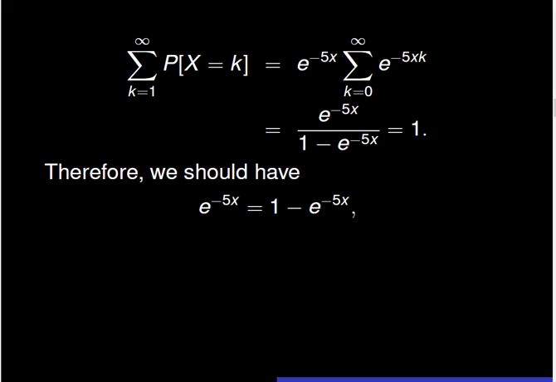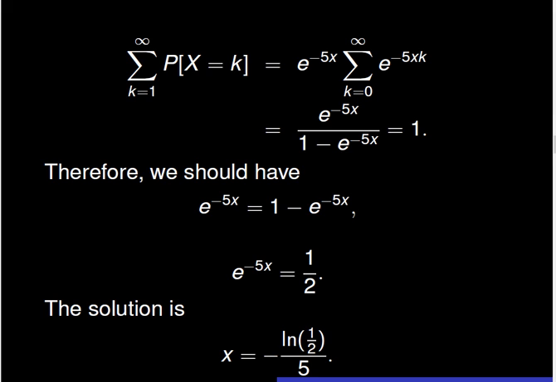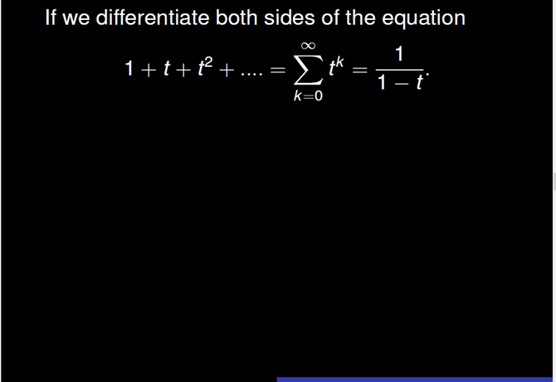Consequently, we should solve the equation exponential of minus 5x equal to 1 minus exponential of minus 5x. This equation is equivalent to the equation exponential of minus 5x equals 1/2. The final solution is x equal to the fraction negative logarithm of 1/2 over 5. Let us compute the expectation of x.